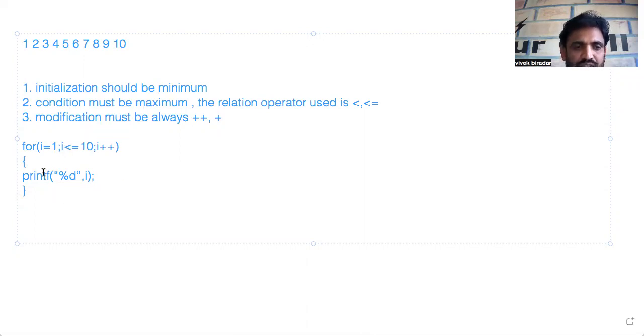So when the condition is true, it will enter into the block and print the value of I, then return back to the modification, I plus plus. Now I plus plus will increment it to 2. Now 2 less than or equal to 10 is true. So this is how it executes.